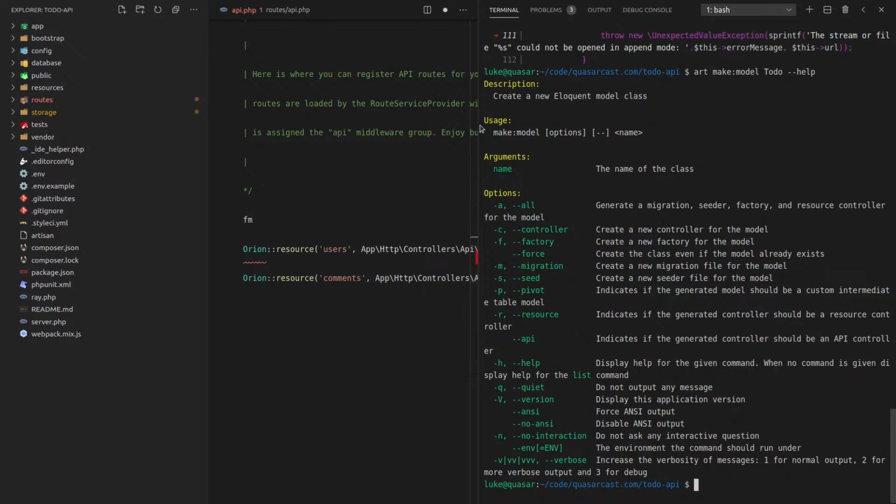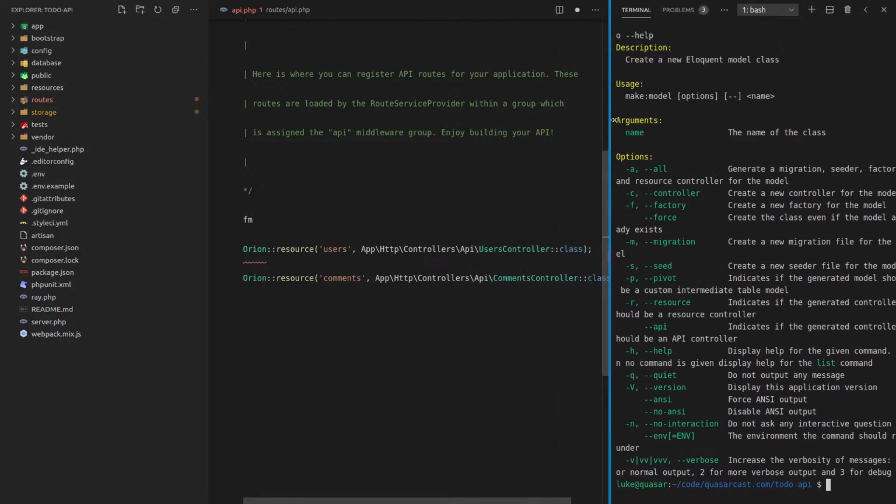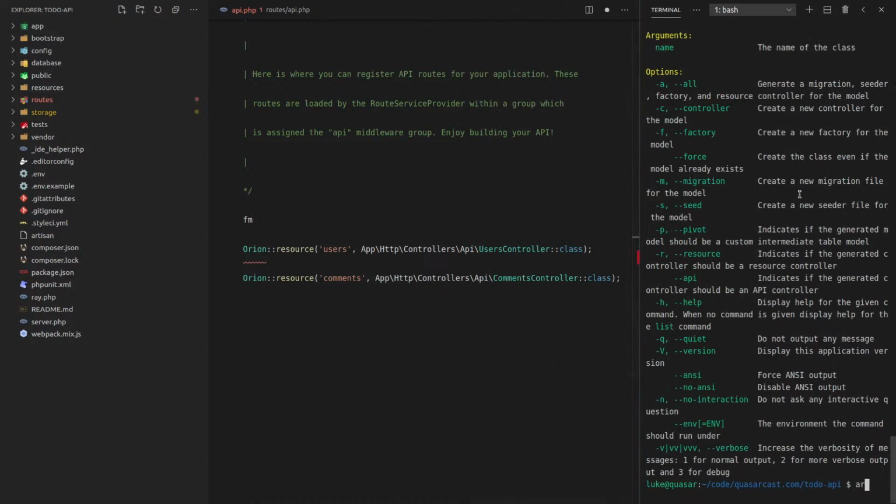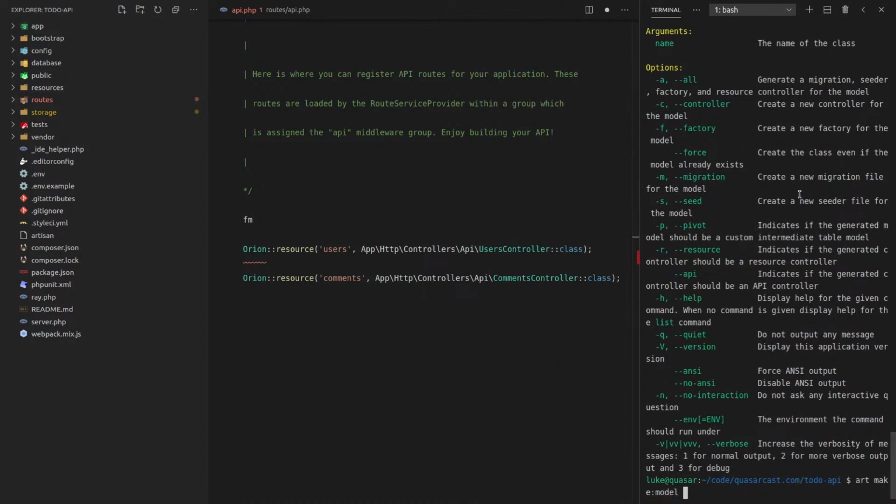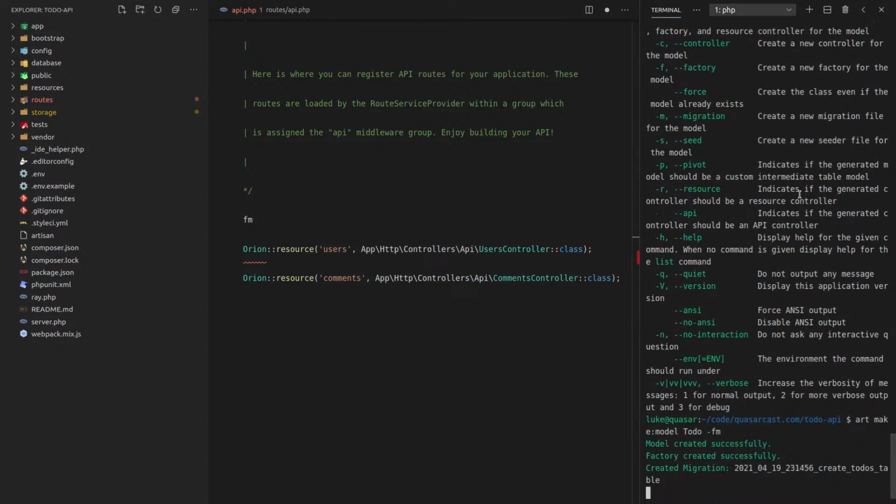Yeah, okay, that's going to be it. So there's only a couple of files that we actually need for this. So let's go ahead again and say art make model todo, and I think you can just say dash FM like that. Will that work? Yeah, it worked. Cool. And that'll make a factory and a model for us.